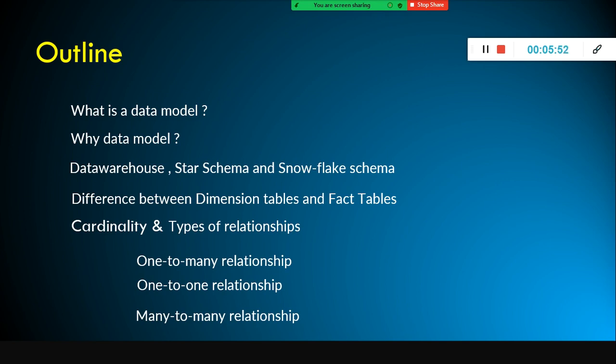If you think about Walmart and Target, the volume of the data is very high on a daily basis. Every day itself, the volume of the data is very huge. And also they need historical data. Why do they need historical data? They want to do some kind of comparison. But in the operational database, the data is not available. They keep changing it, they delete it. We don't want that to be deleted.